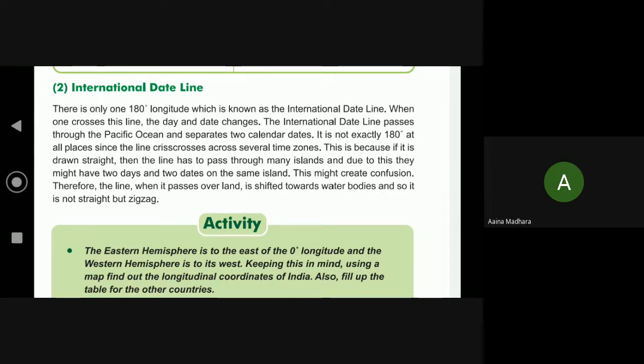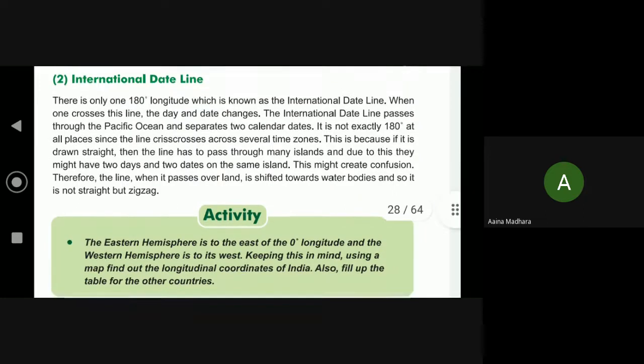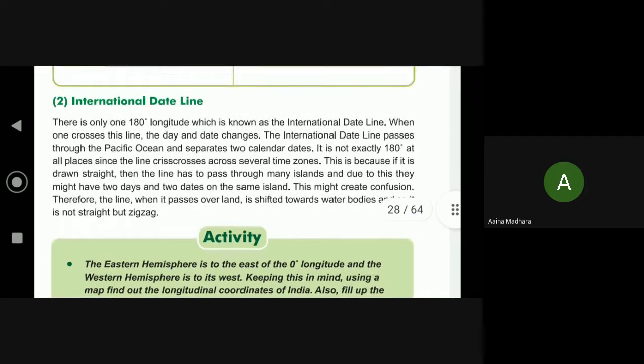Number two, international dateline. There is only one 180-degree longitude, which is known as the international dateline. When one crosses this line, the day and date change. The international dateline passes through the Pacific Ocean and separates two calendar dates. It is not exactly 180 degrees at all places, since the line crisscrosses several time zones.